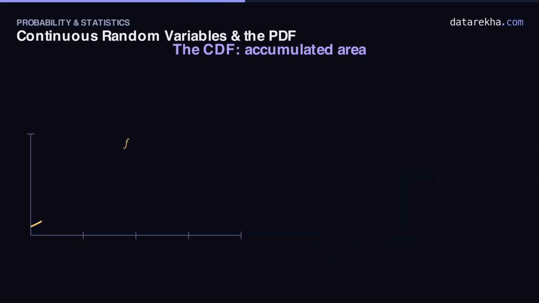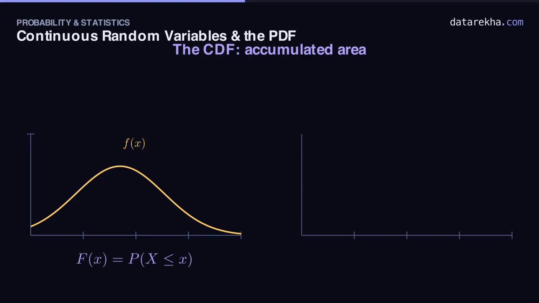There's a companion to the density worth meeting. The cumulative distribution function, or CDF, written capital F of x. It answers one question. What's the probability the value is less than or equal to x? Picture sweeping a vertical line from left to right. As it moves, it sweeps out area under the density. And that accumulated area, so far, is exactly F of x. It's the running total of probability.